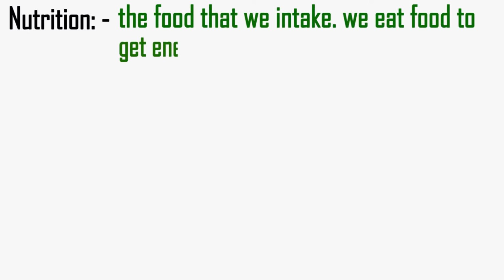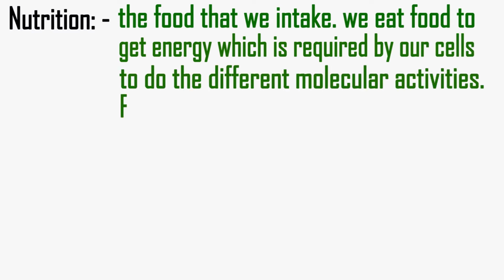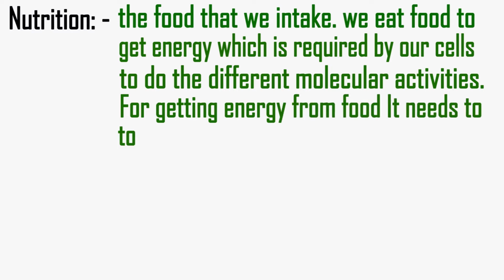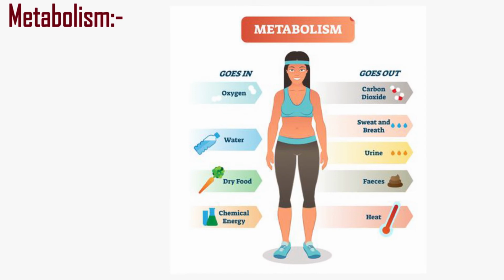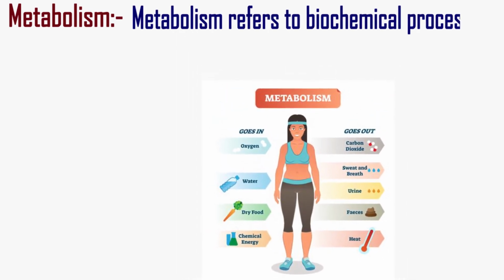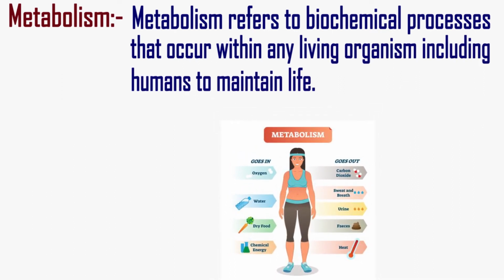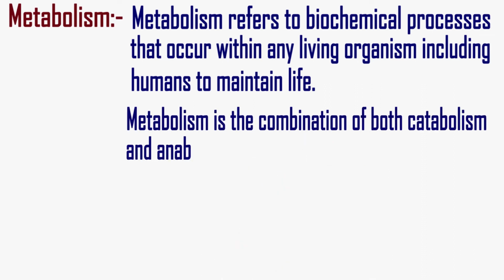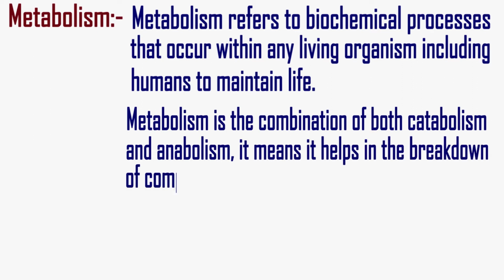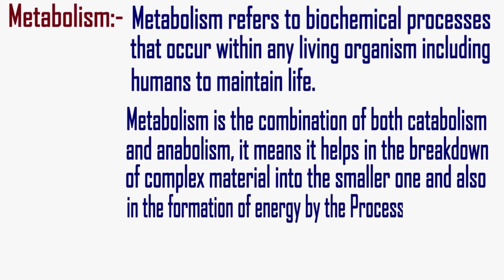We eat food to get energy, which is required by our cells to do the different molecular activities. For getting energy from food, it needs to be digested. So for digestion, we require the next life process, that is metabolism. Metabolism refers to biochemical processes that occur within any living organism, including humans, to maintain life. Metabolism is the combination of both catabolism and anabolism. It means it helps in the breakdown of complex food material into smaller ones and also helps in the formation of energy by the process of digestion.